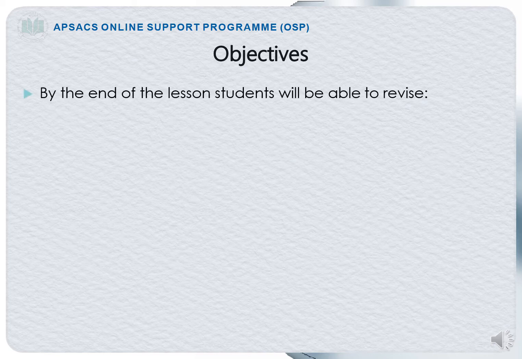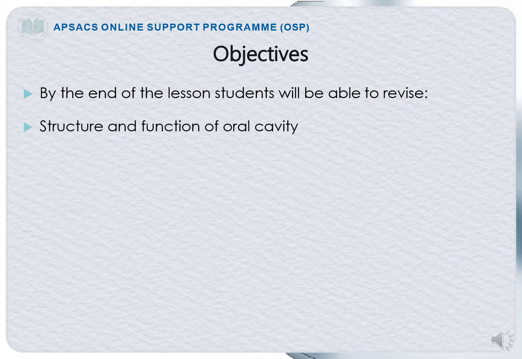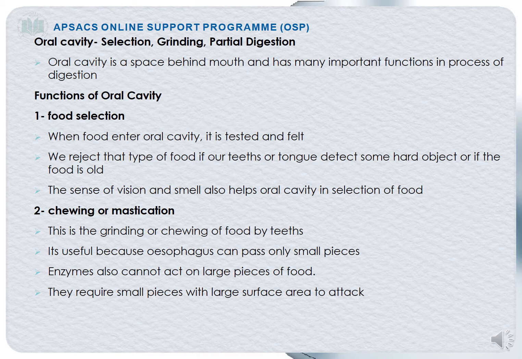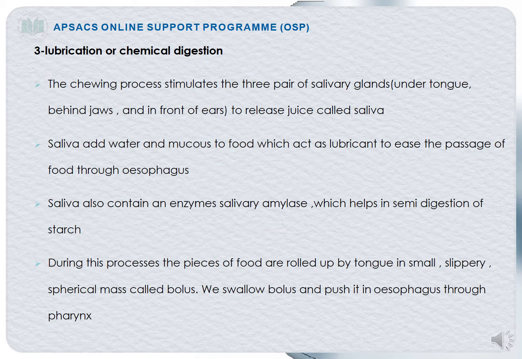By the end of the lesson, students will be able to revise structure and function of oral cavity, and describe structure of pharynx and esophagus. You can see food selection and chewing has been done. Now the last function of oral cavity is the lubrication or chemical digestion. How does lubrication or chemical digestion take place? As we have taken in the food, it is being ground into small pieces. Now this food will be acted on by some kind of chemicals.